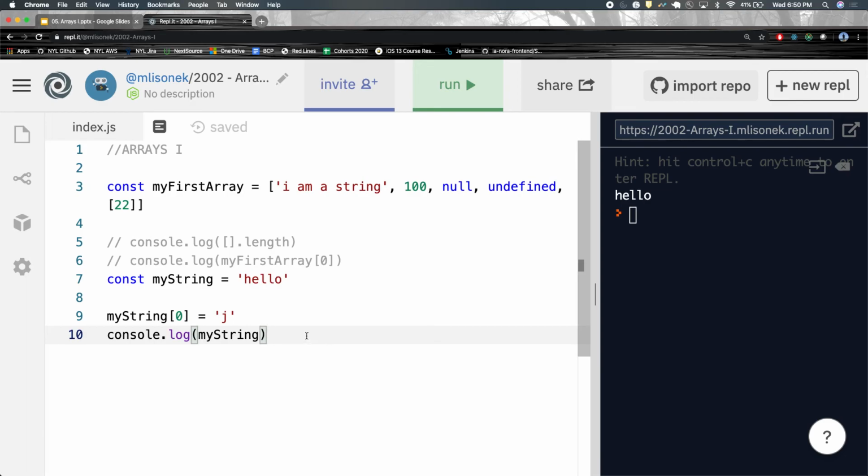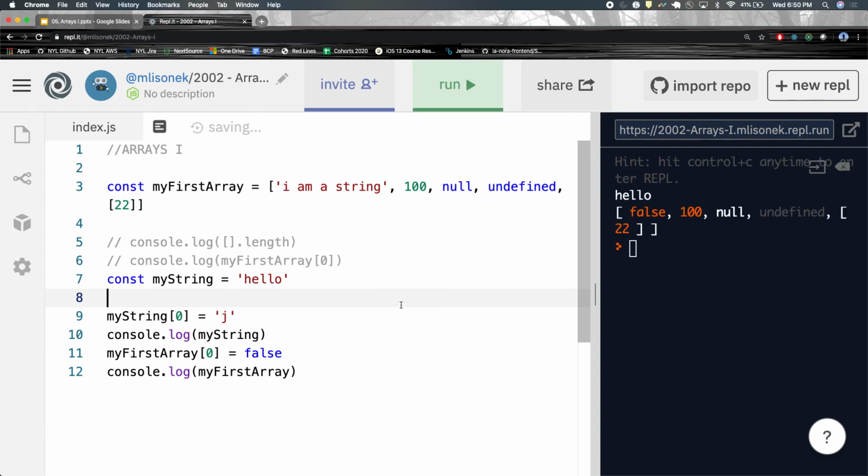However, if I did this, my first array at 0 is now going to be equal to false. And then I console.log my first array. Now we see false here.